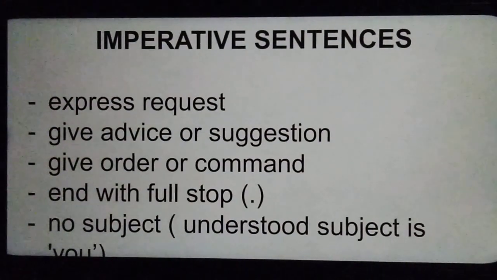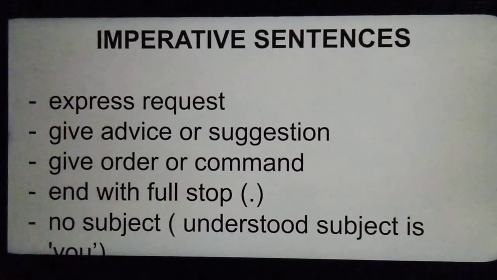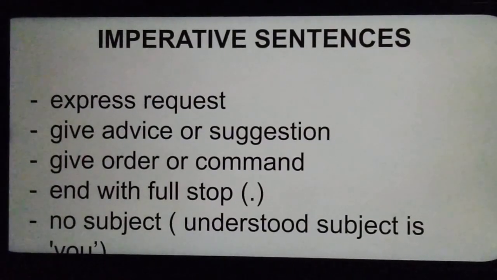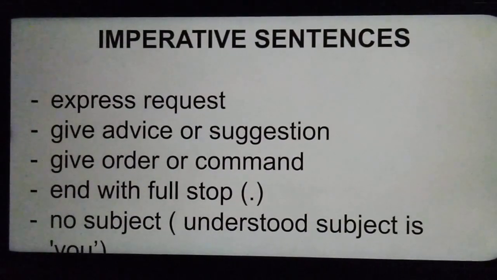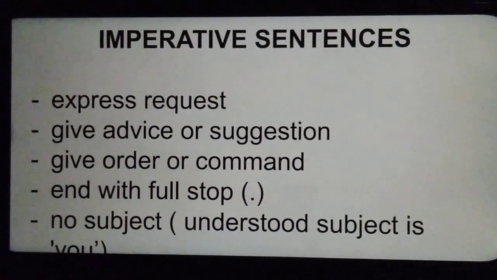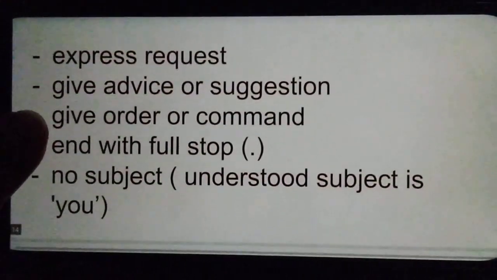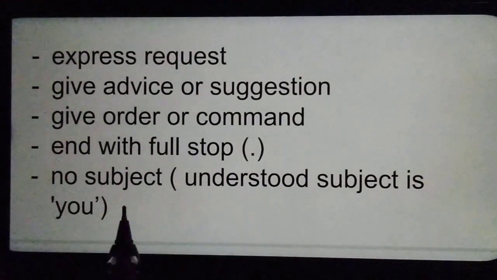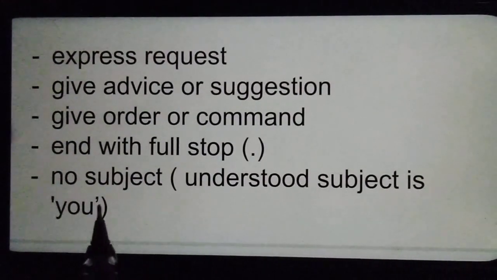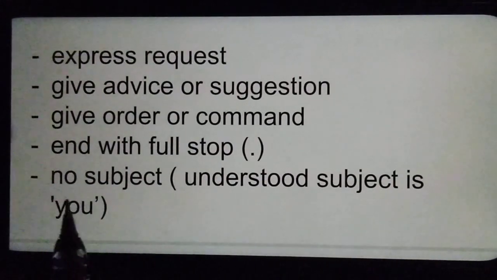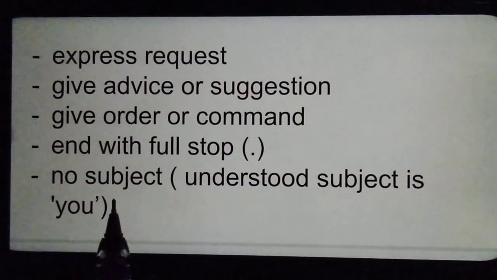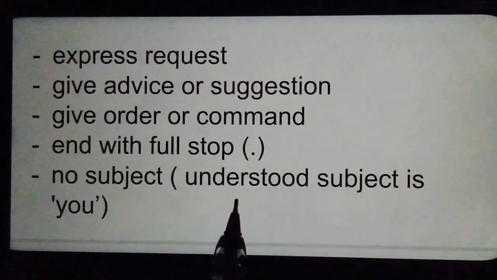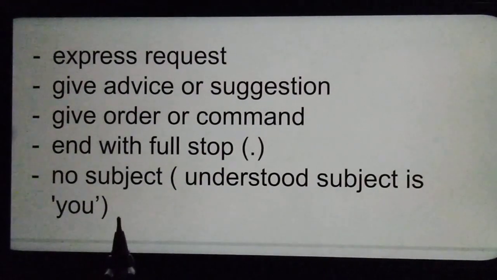Next one is imperative sentences. Imperative sentences express a request, give advice or suggestion, or give an order or command. They also end with a full stop. Now, this one is an important point: imperative sentences do not contain a subject. This is the difference between imperative and assertive sentences. There is no subject in the imperative sentence, and the hidden subject or the already understood subject is you.